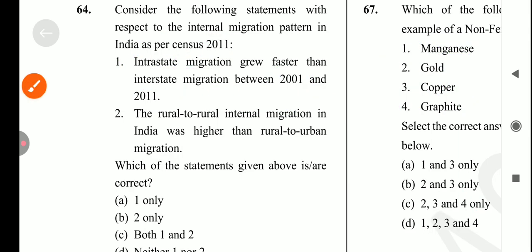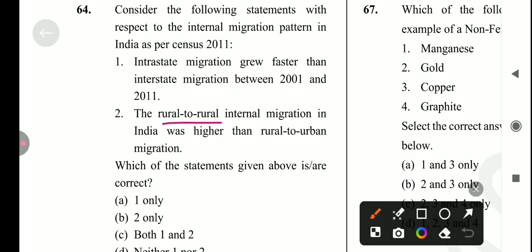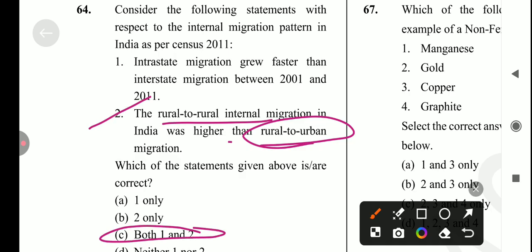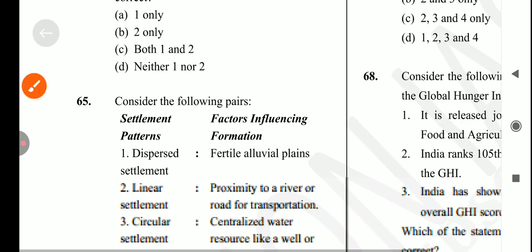Next is, the rural to rural internal migration in India was higher than the rural to urban migration. Yes, it's also correct. So the answer for this question is option number C. Both 1 and 2 is the correct answer for this question.